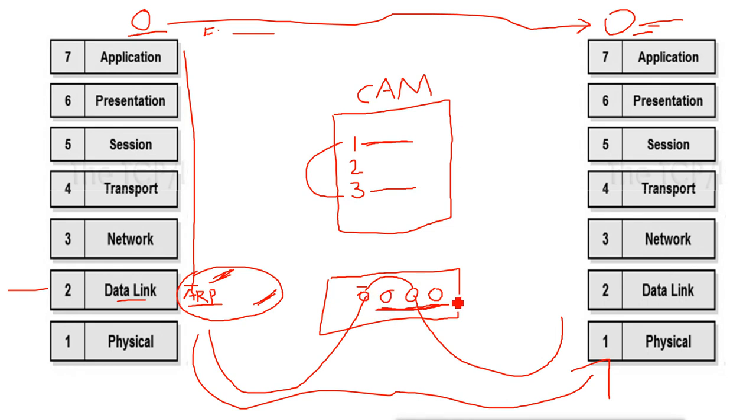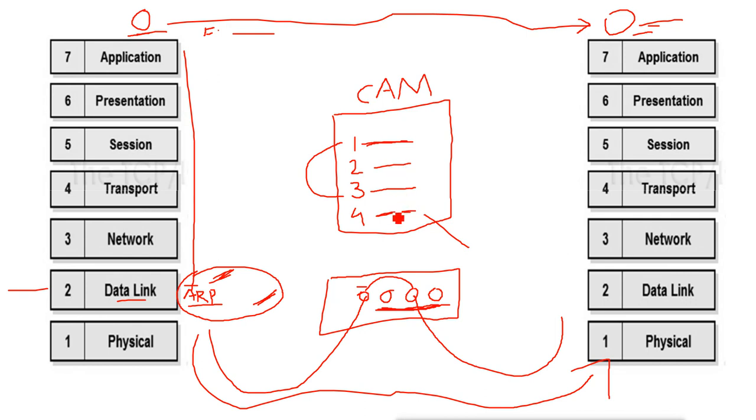Now when the MAC address table, the CAM table, is full, with all entries there, the switch will not do the broadcast. It will always do the unicast. Whenever the data goes to the switch, the switch opens the data, checks the source and destination MAC address, and checks the table: is the destination MAC address on port 4? Then it will directly forward on that port. It will not go to any other port. It only does the broadcast when it does not know the destination MAC address.